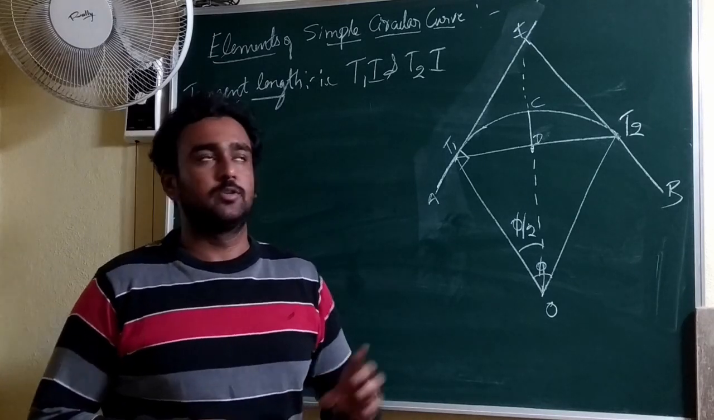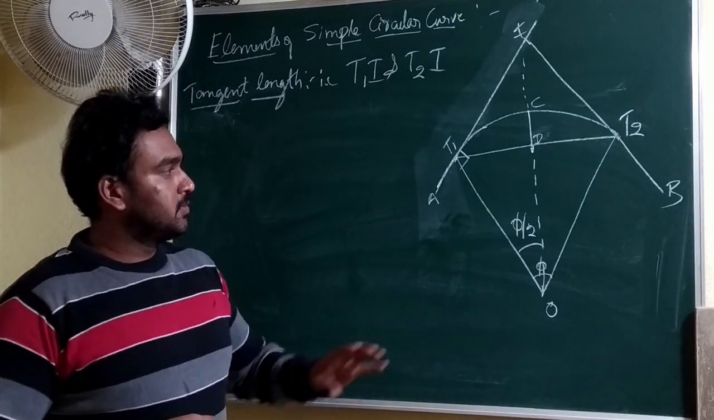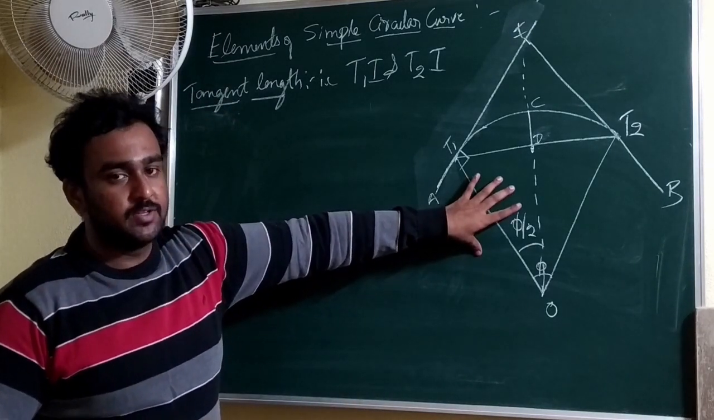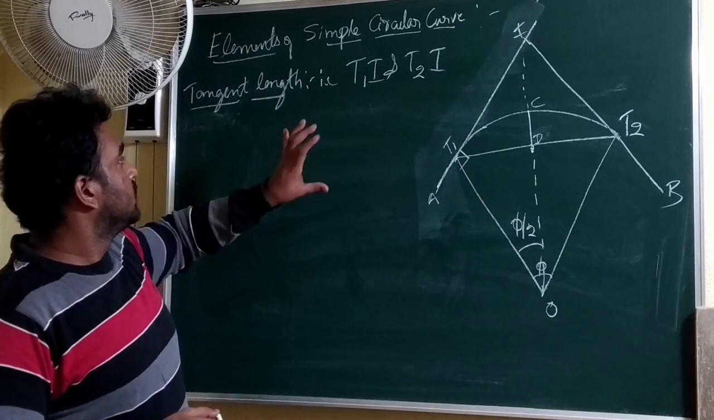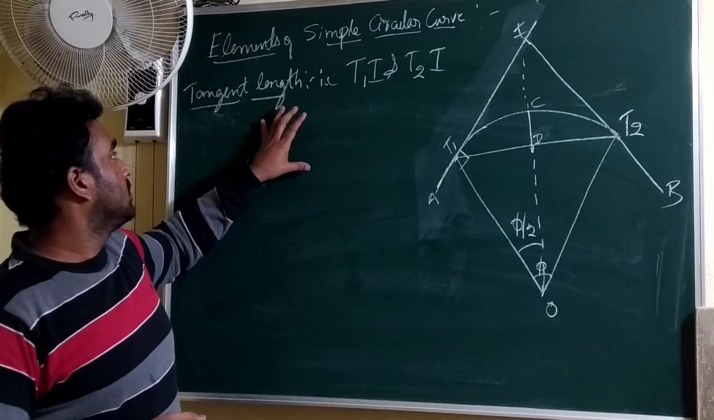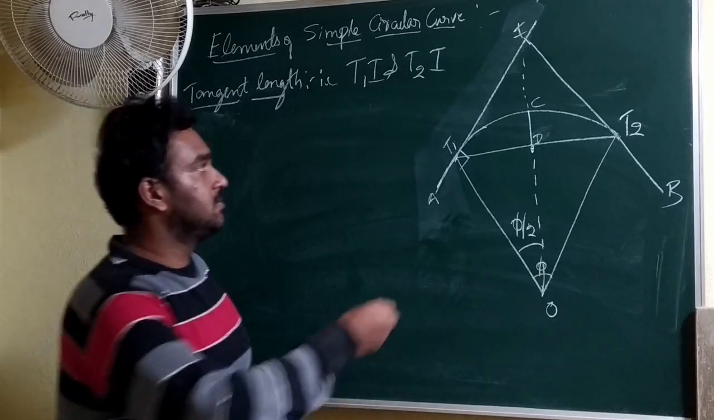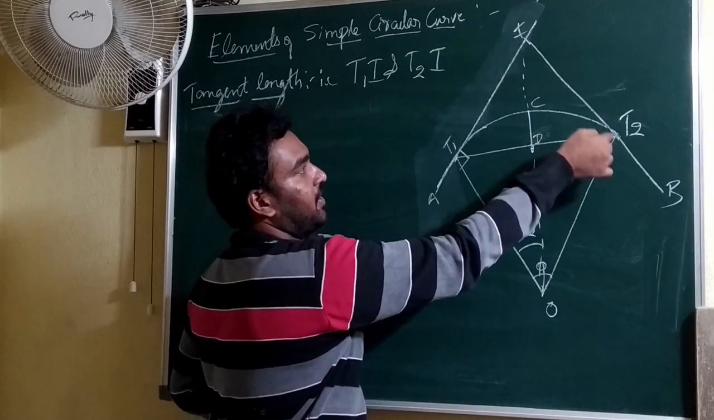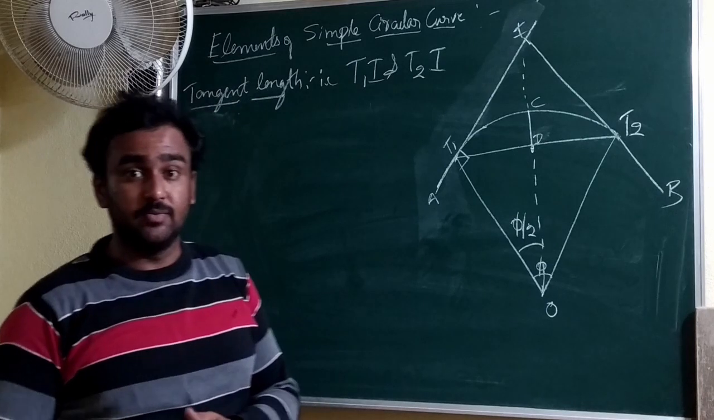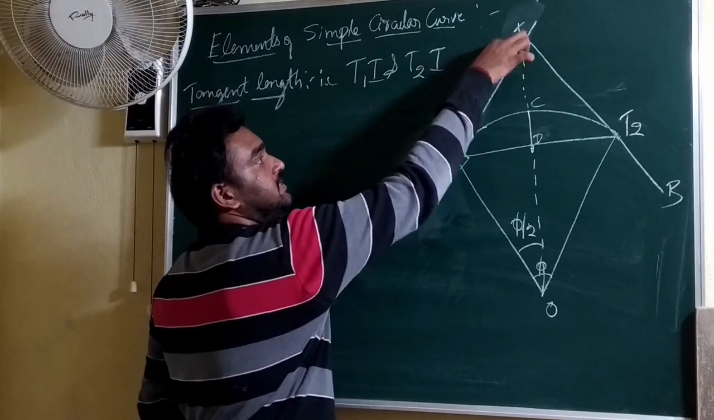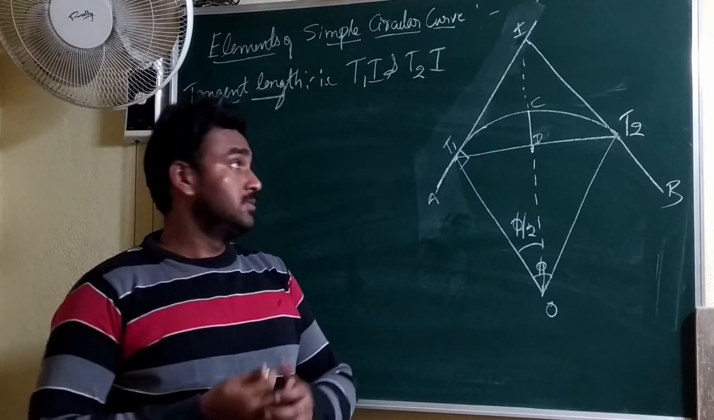So let us discuss the elements of circular curves. This is the simple circular curve which I have considered. In that, first we need to find the tangent length. T1I or T2I is the tangent length, which we need in designing or laying out the curves.